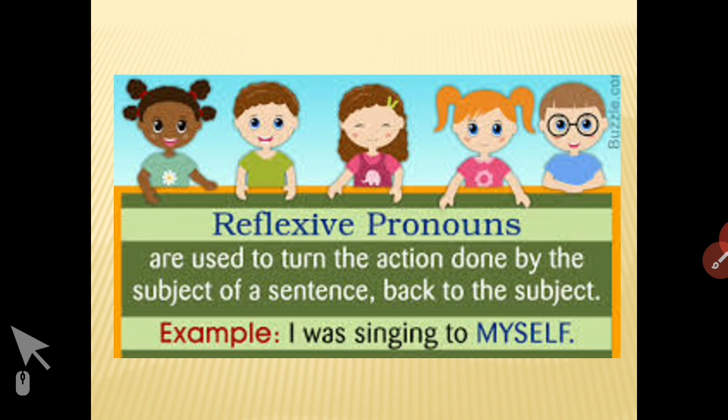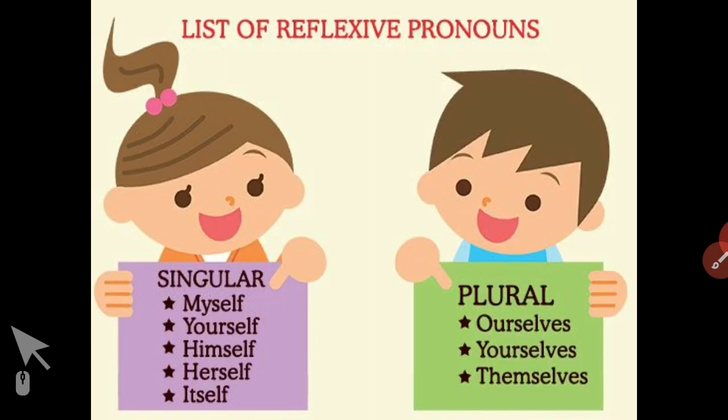Reflexive pronouns are used to turn the action done by the subject of a sentence back to the subject. For example, I was singing to myself. I am the subject, I am the doer of the action, and with myself, that action is reversed on me, that action is reflecting on me, affecting me only, in the form of myself.